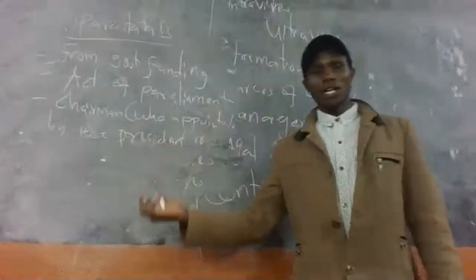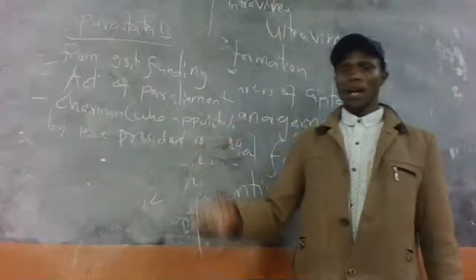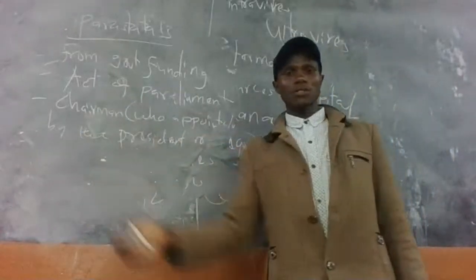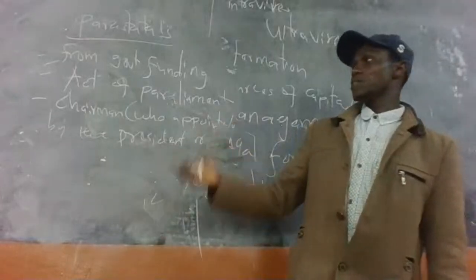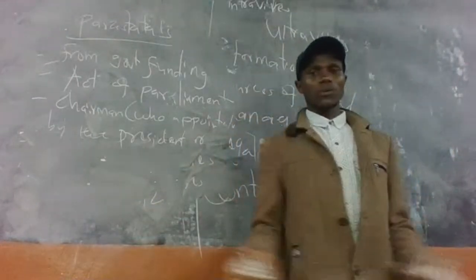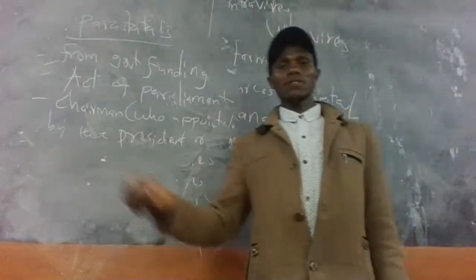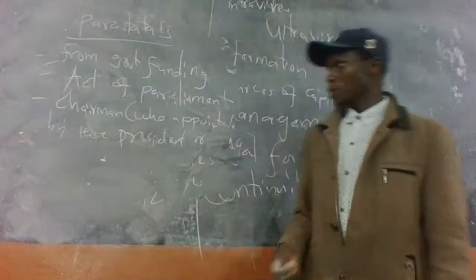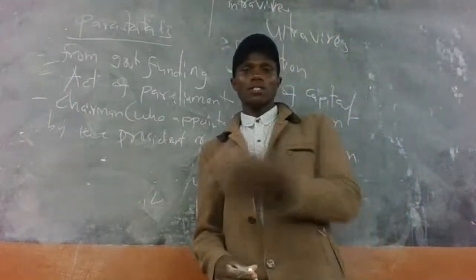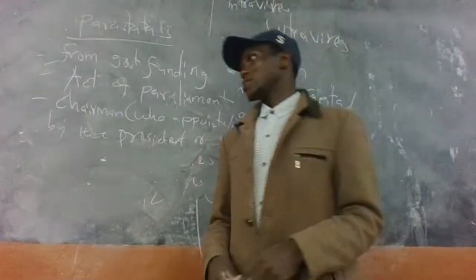Then the Minister of Agriculture, or the CS for Agriculture, is the one to appoint the chairman to run a given corporation or parastatal related to agriculture. If it is the Ministry of Roads, then the CS for Roads will appoint the chairman, or the president does, to run a given corporation relating to that. So the chairman who runs this corporation or parastatal is appointed by the president.